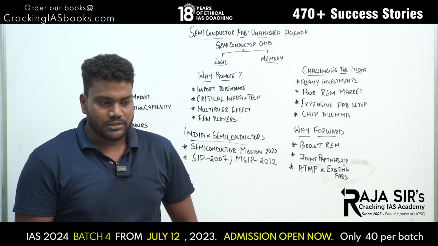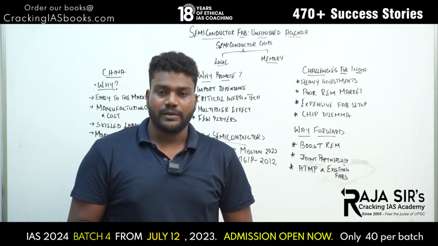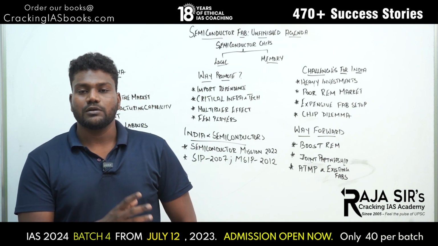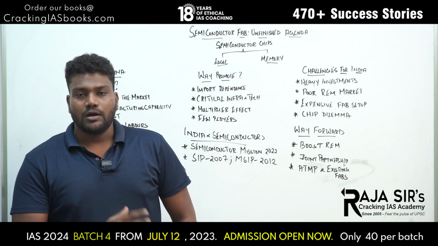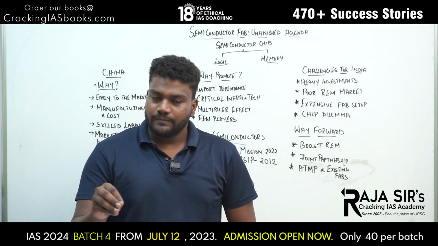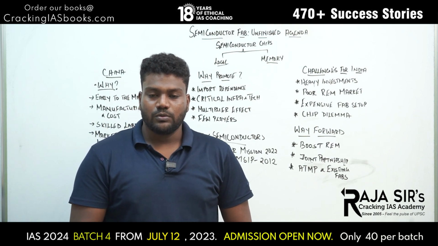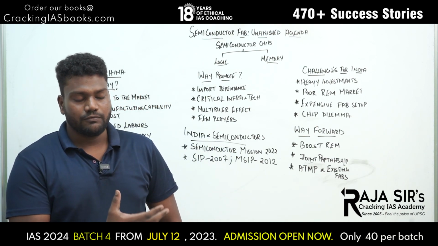And as the name suggests, a memory chip stores information within it. So, these are the two major types of semiconductor chips: logic chips that help electronic devices complete the tasks for which they are designed, and memory chips that store information.